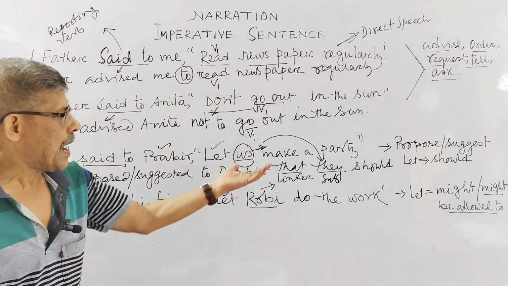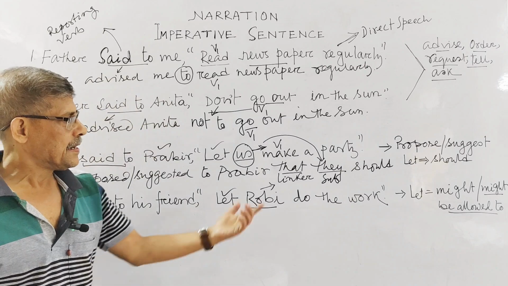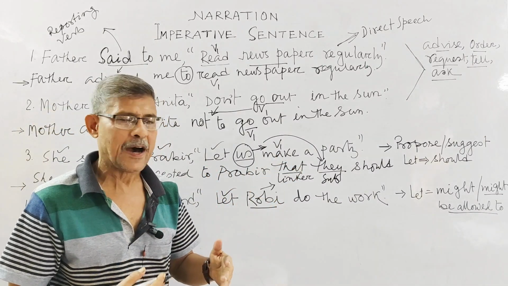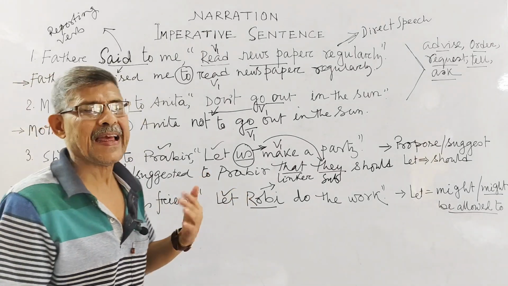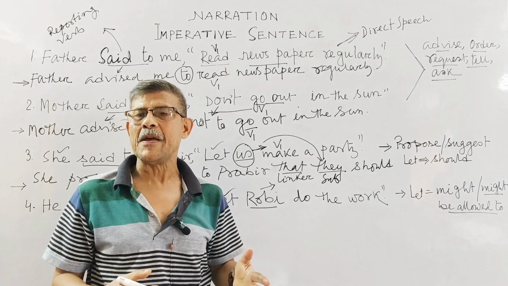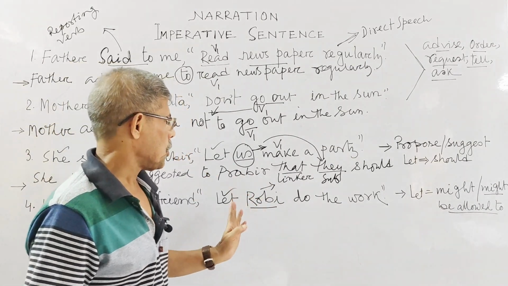Now you have to set your V1, okay, and you know that before your main verb, if you have to set any helping verb, as you know from my early classes, that helping verb is always used before the main verb.